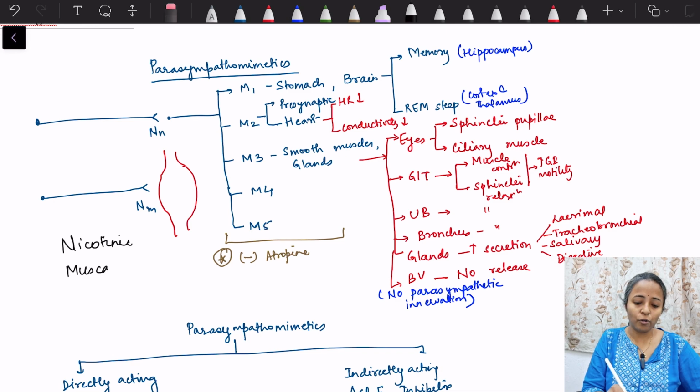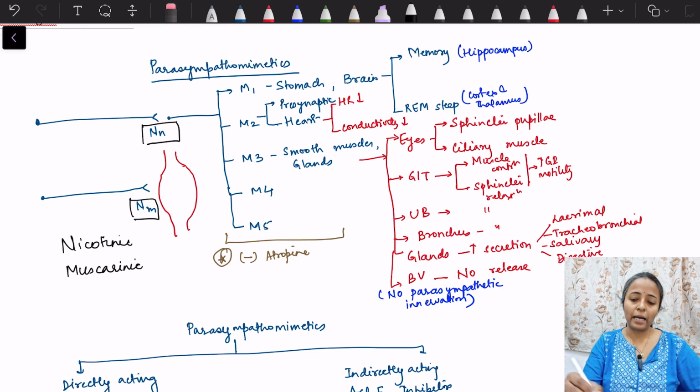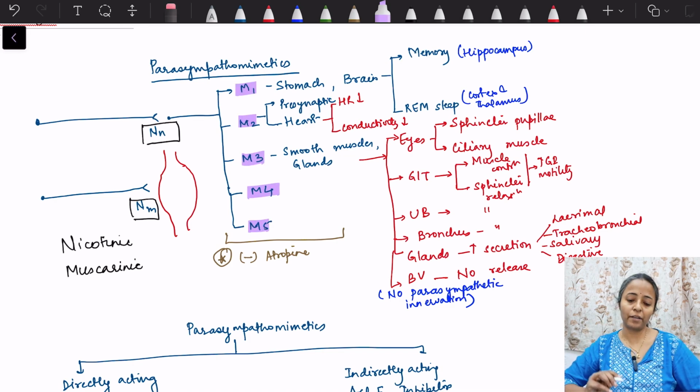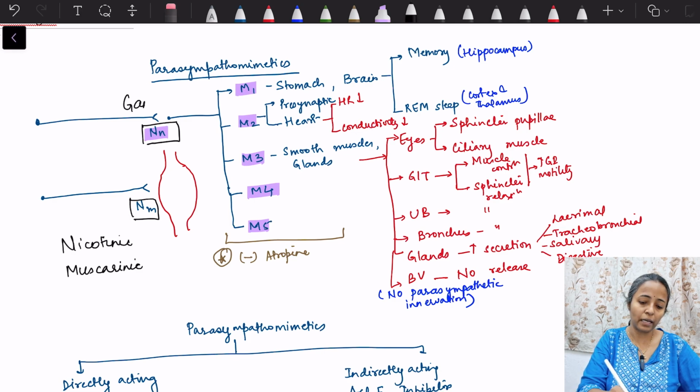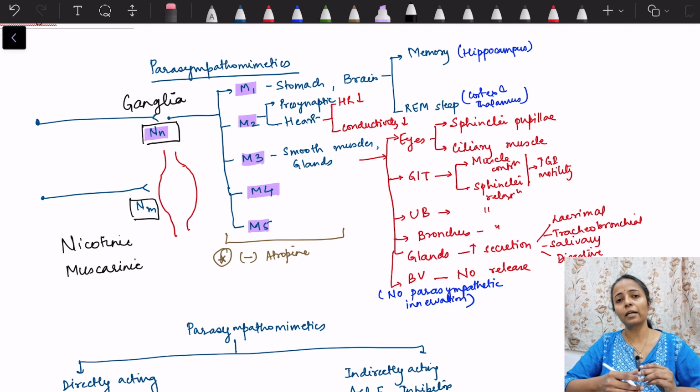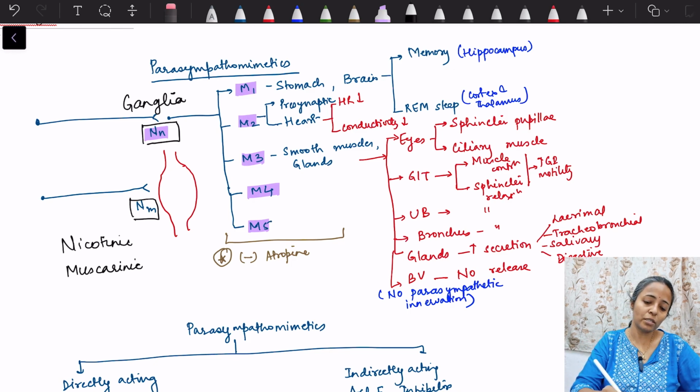Nicotinic receptors are broadly classified as NN type and NM type, and muscarinic receptors are of 5 types, which include M1, M2, M3, M4 and M5. So these nicotinic receptors, where are they present? NN type, they are present in the ganglia. Ganglia means where the presynaptic neuron makes contact with the postsynaptic neuron. The postsynaptic neuron has this NN receptor.